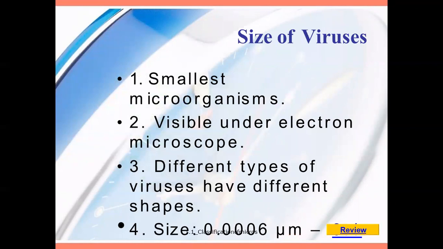Size of the virus. It is the smallest among the microorganisms, visible under an electron microscope, which can give a clear visualization of the viruses. Different types of viruses have been identified in different shapes, and the size is 0.0006 mu meter.